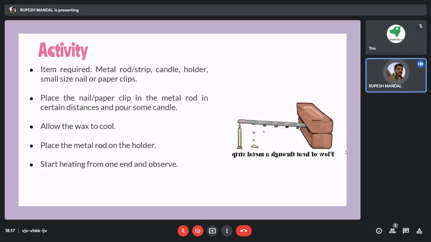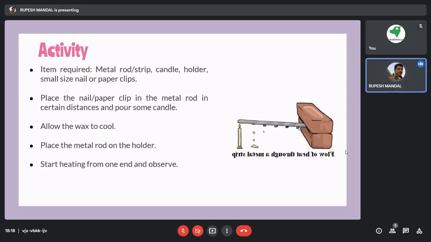So definitely wax has a different melting point as compared to your metal. This is an iron rod or iron strip, and this particular item has a very high melting point. So it lets the wax melt within a very quick span of time, but the iron rod will be intact for a long time. Even if you apply the heat for 1 hour or 2 hours, it is not going to hamper that iron rod that easily.